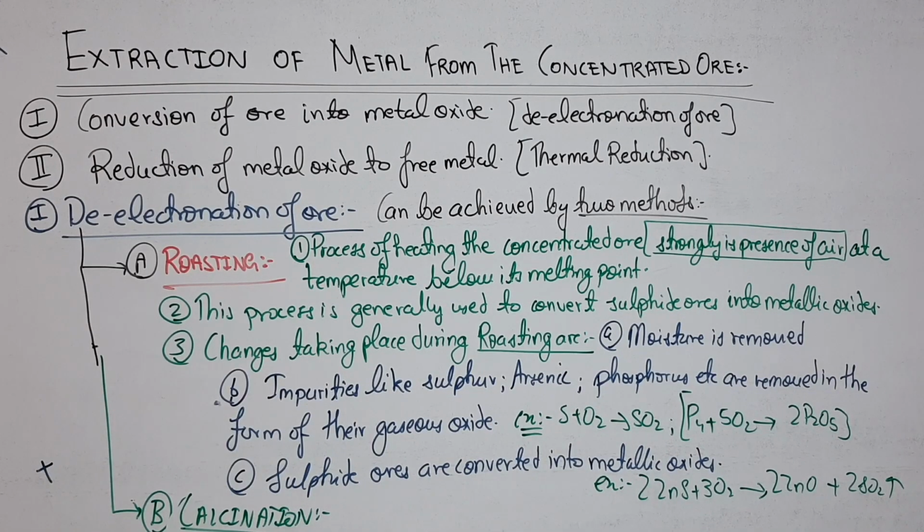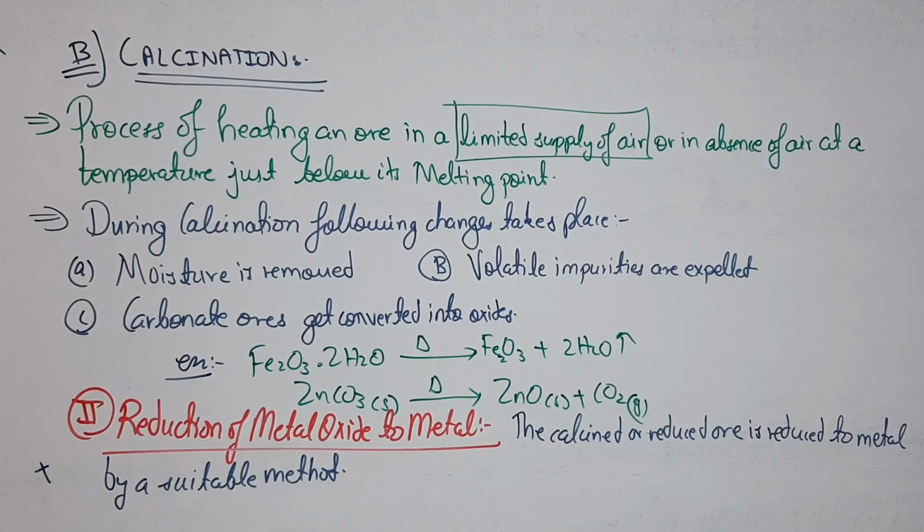So now moving on to the points related to calcination. In calcination, the process is heating an ore in a limited supply of air or in the absence of air at a temperature just below its melting point.